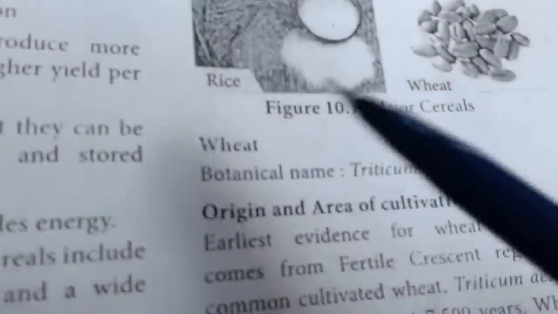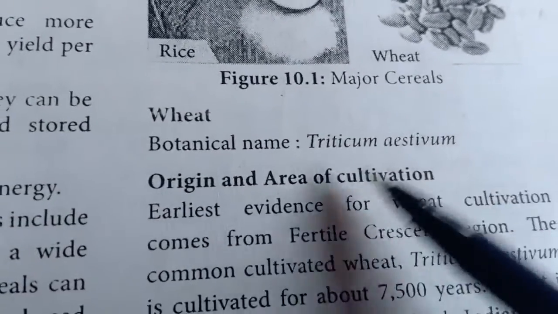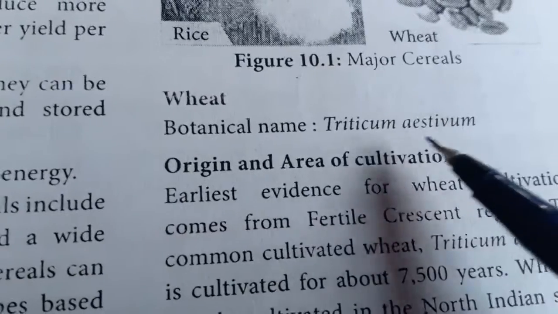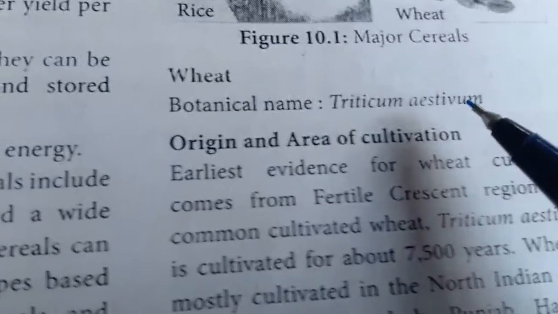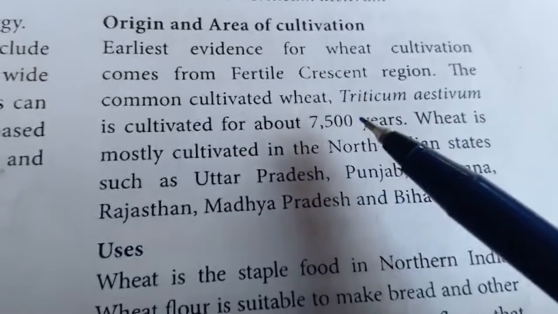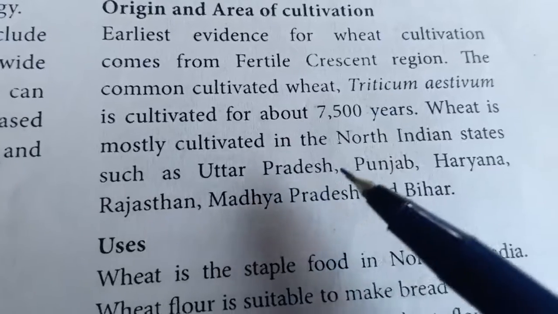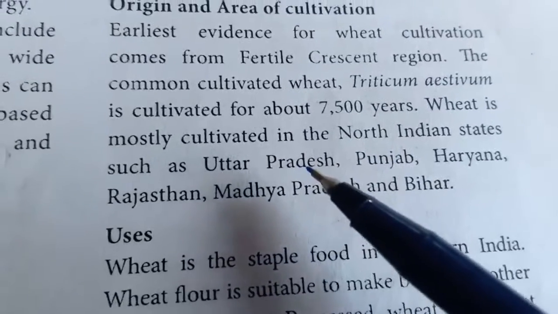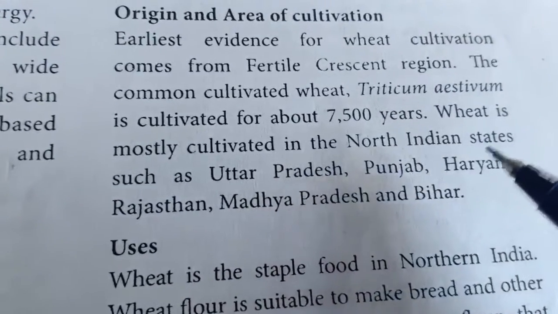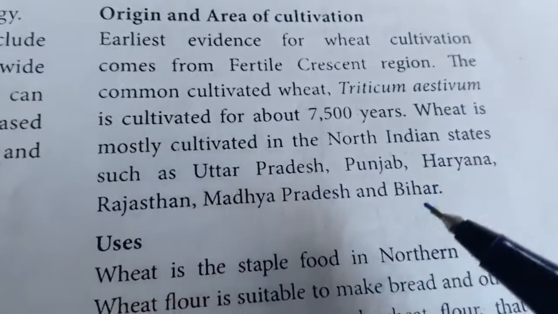Now we'll move on to the second food variety, wheat. Wheat's botanical nomenclature is Triticum aestivum. So this is the botanical name of the wheat. This wheat is originally from the... cultivated 7,500 years, and it is mostly found in Uttar Pradesh, Punjab, Haryana, Rajasthan, Madhya Pradesh and Bihar.